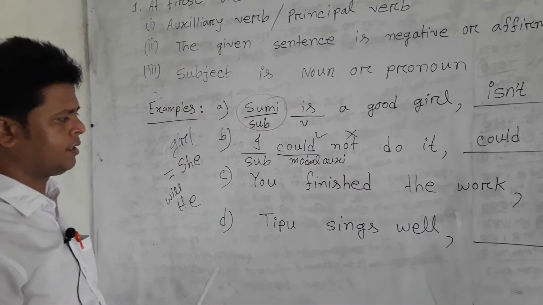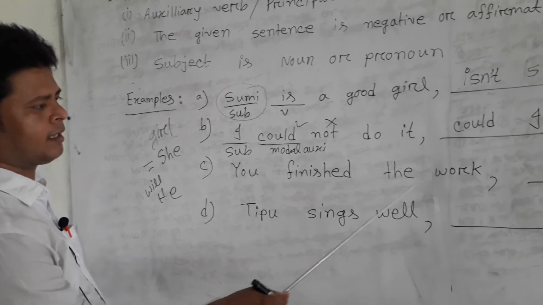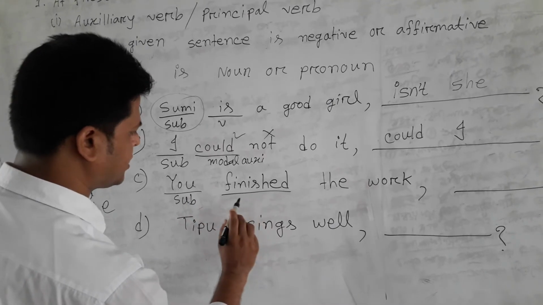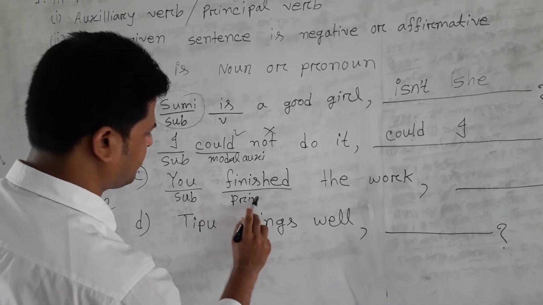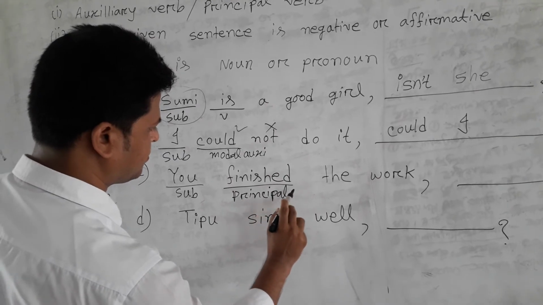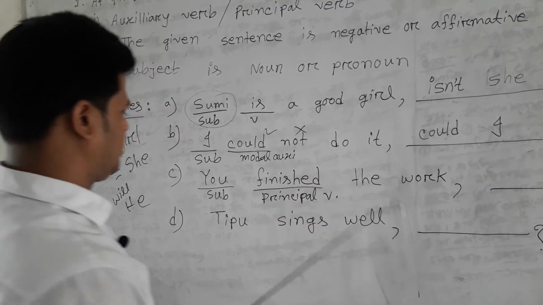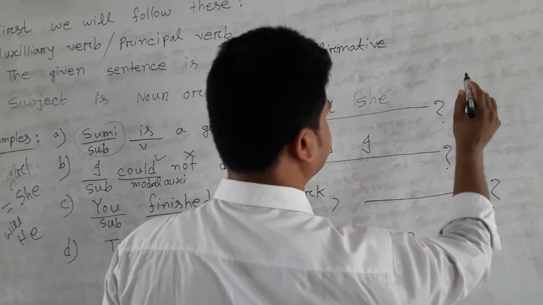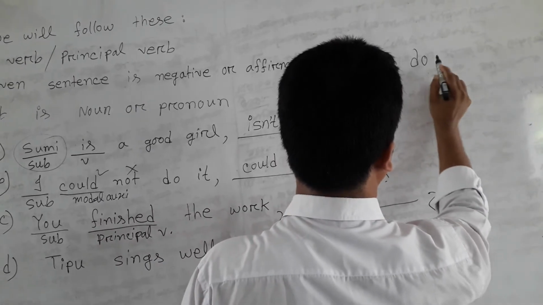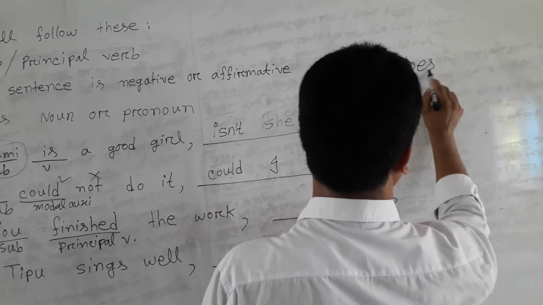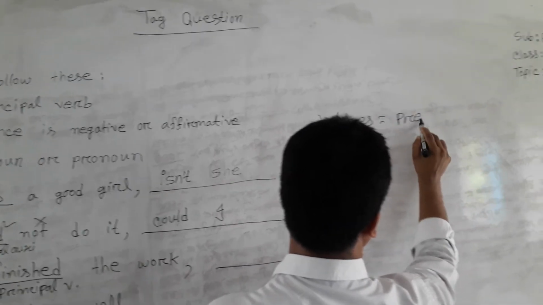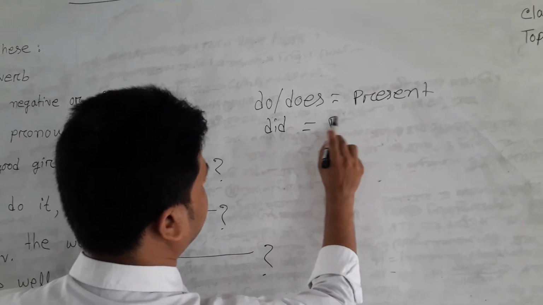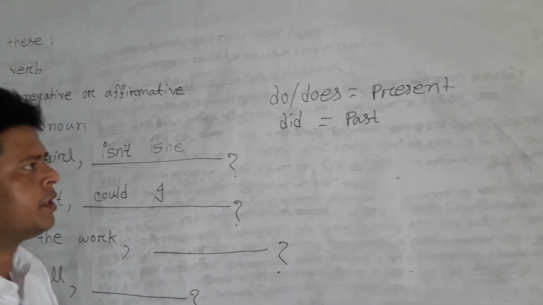Then see. You finished the work. Here you is the subject, finished is the principal verb. Finished is the past form, so we will use do or does if the sentence is present, and did if the sentence is past. Dear students, we will follow it.